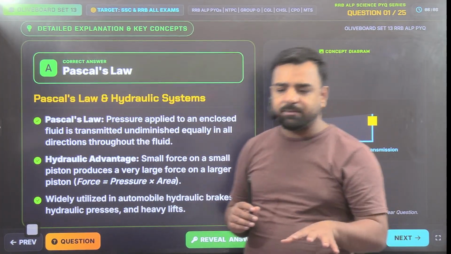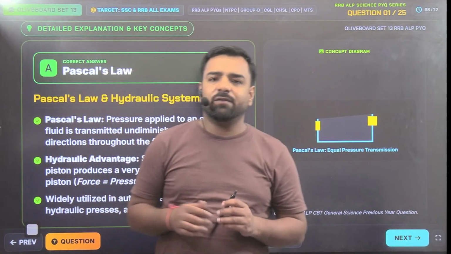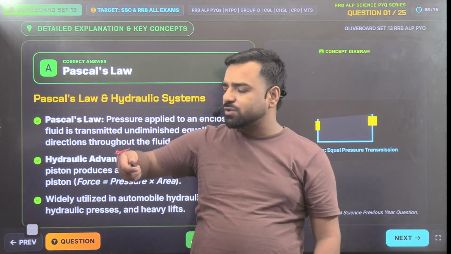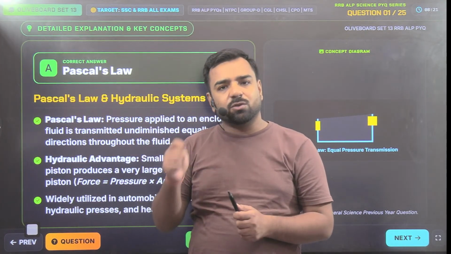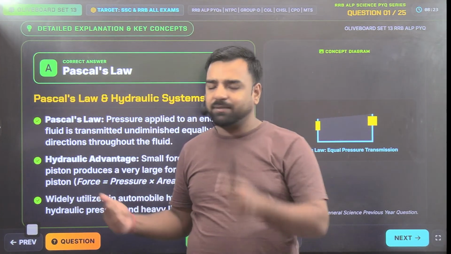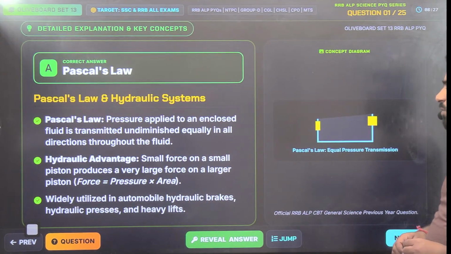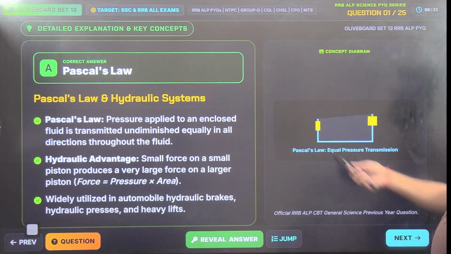The perfect example is when we used to fill a cooler in our childhood days. If you are holding the pipe normally, there was some pressure, and if you pressed the mouth of the pipe, the pressure used to be different. So that can be linked with the area part again. Absolutely correct, A was the correct answer. It's widely utilized in automobile hydraulic brakes, hydraulic presses, and heavy lifts. So that's from Pascal's law.